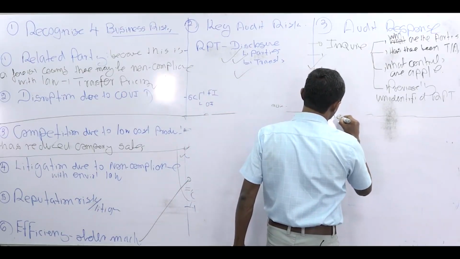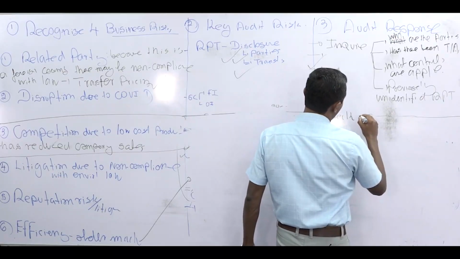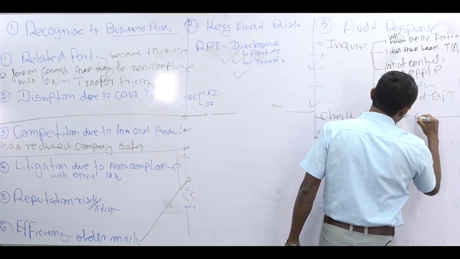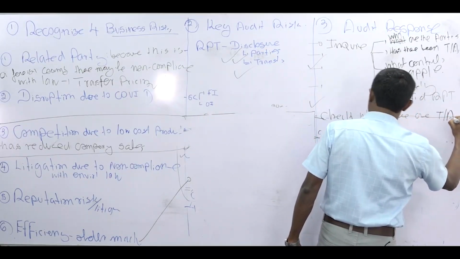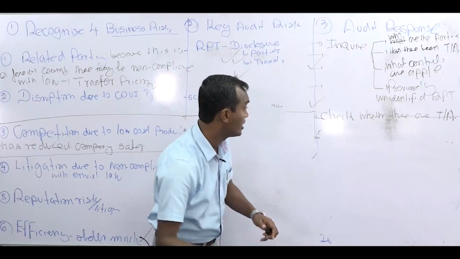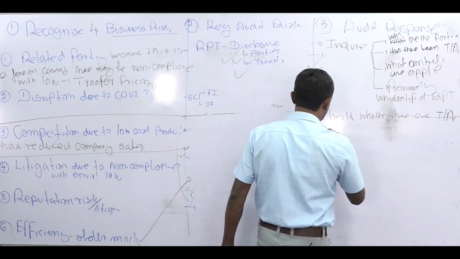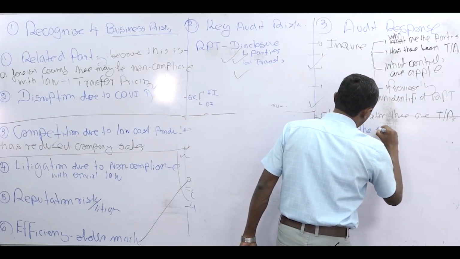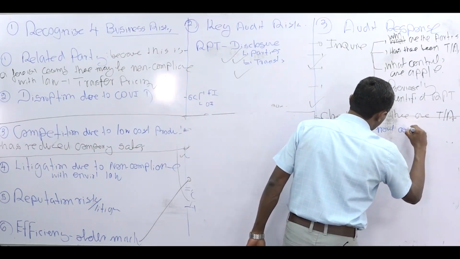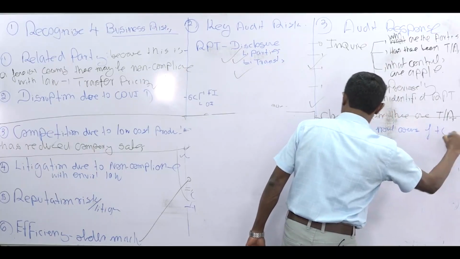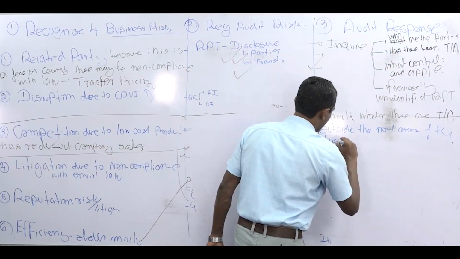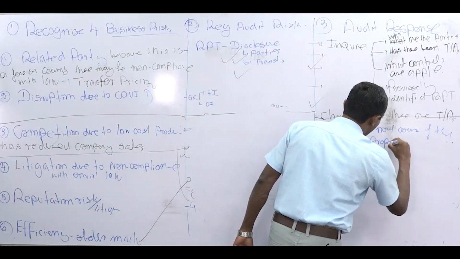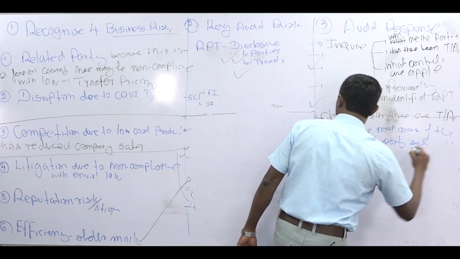Check whether there are transactions outside the normal course of the business. This is very, very important. I write in a different color. Check whether there are transactions outside the normal course of the business. Example, property sales. Now, the next question is, how do you know whether there are property sales, fund transfers, etc.?